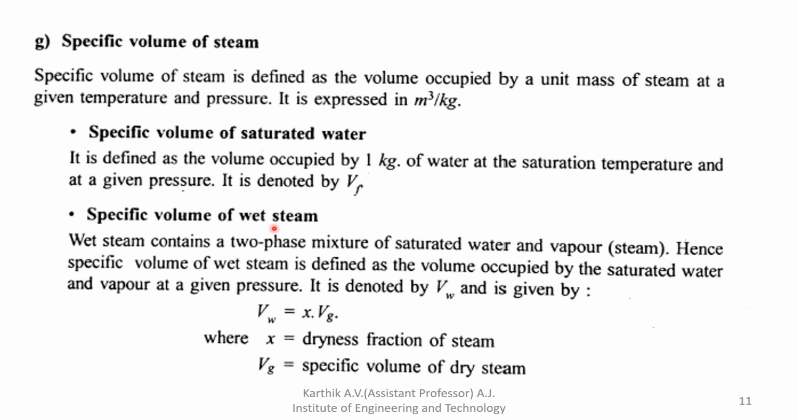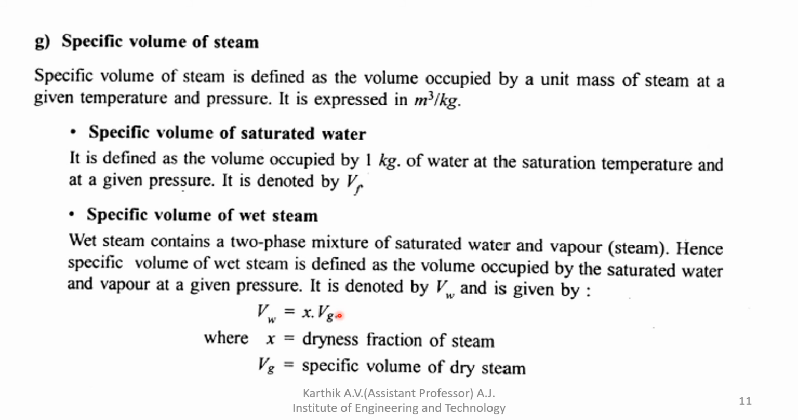Next, specific volume of wet steam. Similar to Hw, we can indicate it by Vw. But here there is no need of calculating anything like Hf plus X into Hfg. Just multiply X into Vg. Vg is nothing but the volume of dry saturated steam, and Vw is nothing but the volume of wet saturated steam. So the volume of wet saturated steam is equal to X, the dryness fraction, into the volume of dry saturated steam.